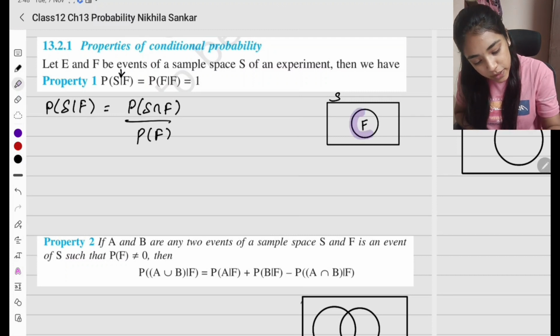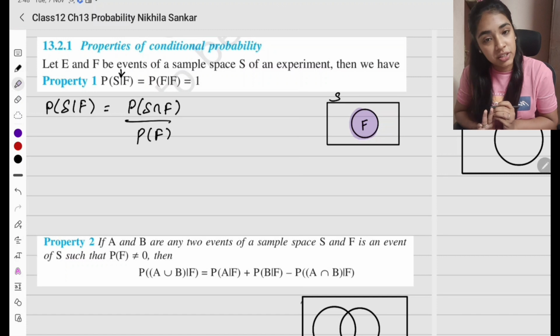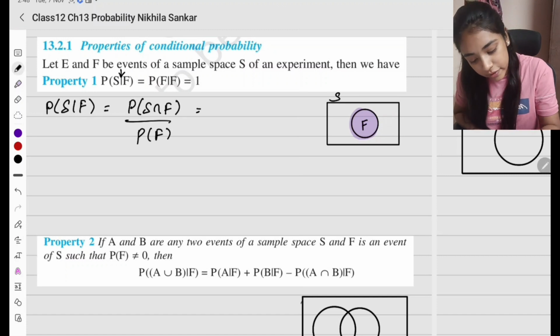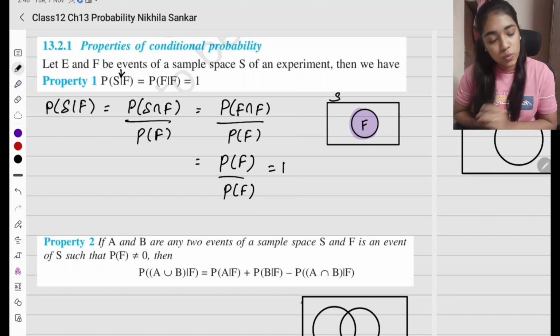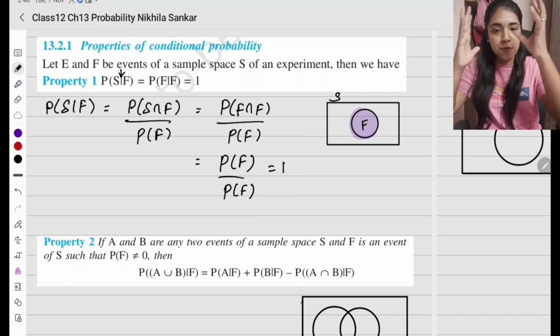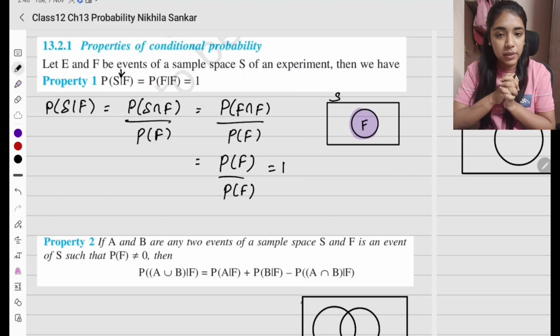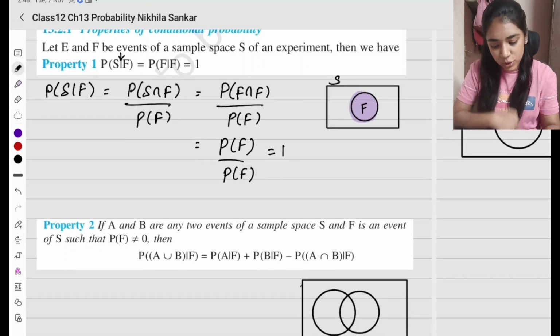So S intersection F is going to be this particular part. This is the only intersection. Correct? So S intersection F is nothing but F intersection F, so probability of F divided by probability of F, which is 1. This is a simple proof. For an element in the sample space, what will the common intersection be? The element itself. Correct? So we have proved this.